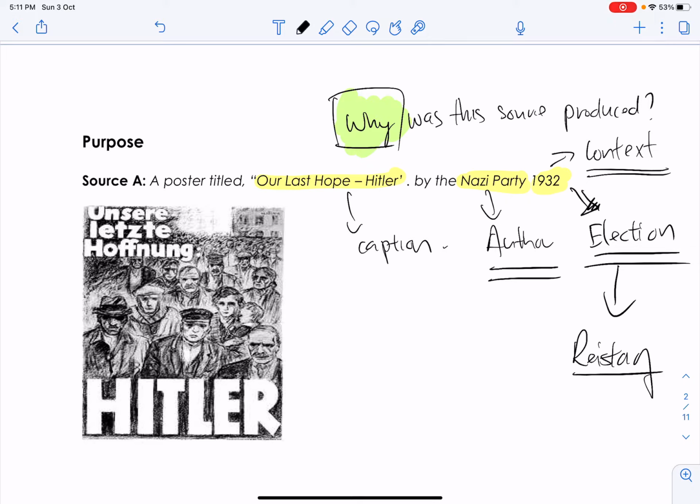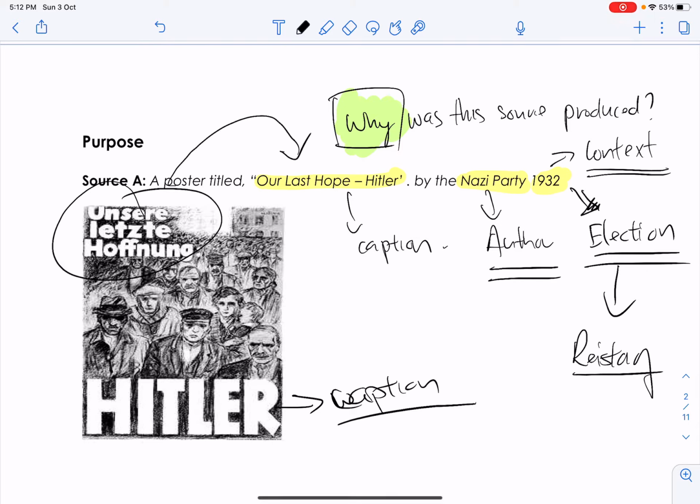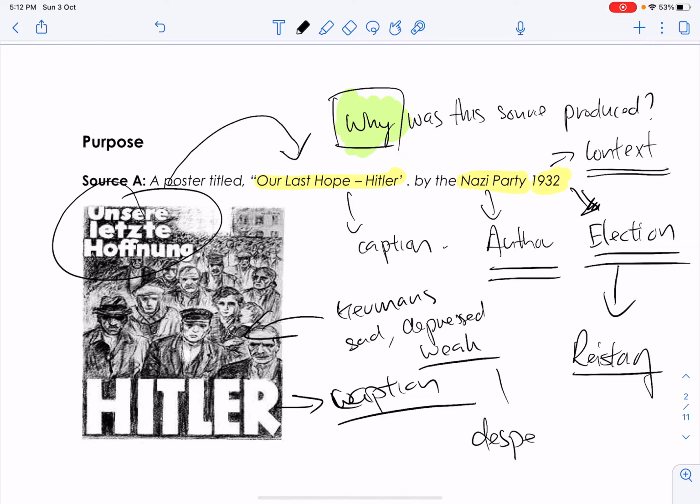Now, whenever you see a picture, again, bear in mind, all the words, all the captions must be written down, okay? So you have Hitler here, and this caption here actually just means our last hope, Hitler. Take note of the people here. Who are they? They're regular Germans. And how do they look? What are their expressions? They look sad. They look depressed, right? They look weak. So with a very face of desperation, right? Desperation. So all these keywords should be annotated inside your source. It will help you in your message. It will also help you in your explanation.